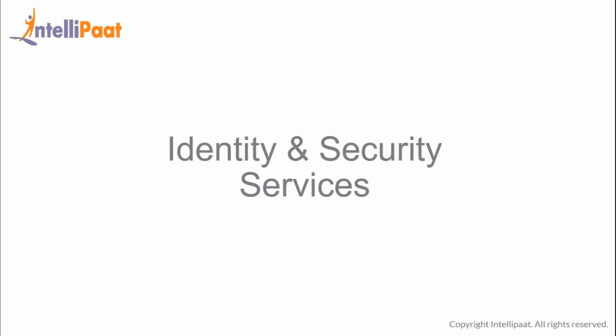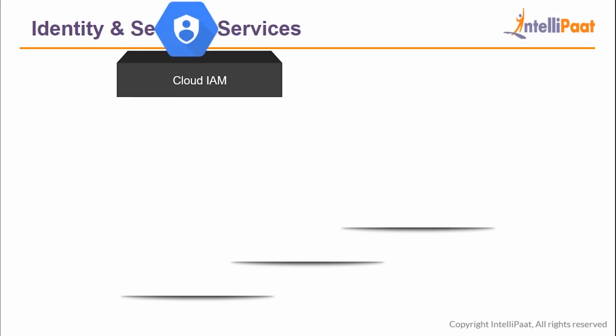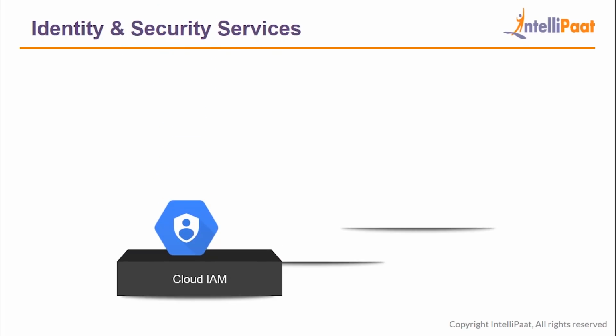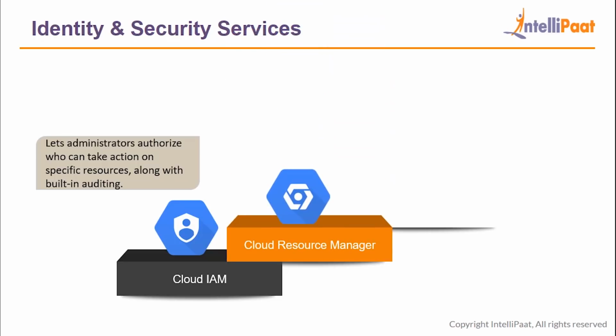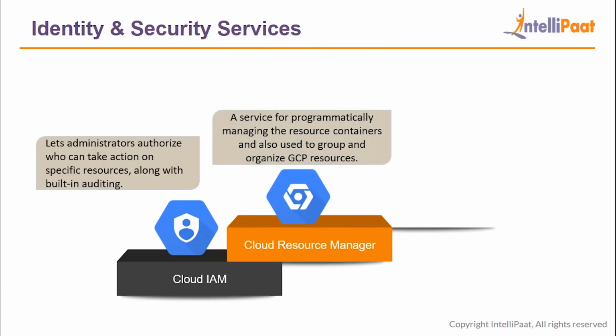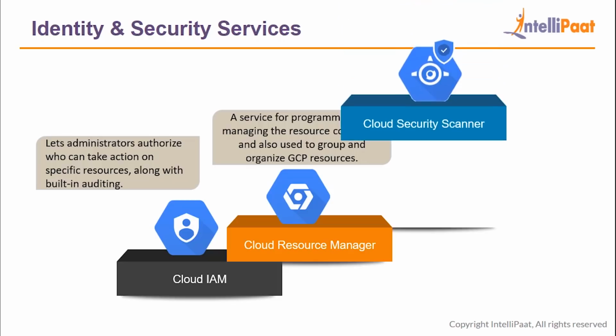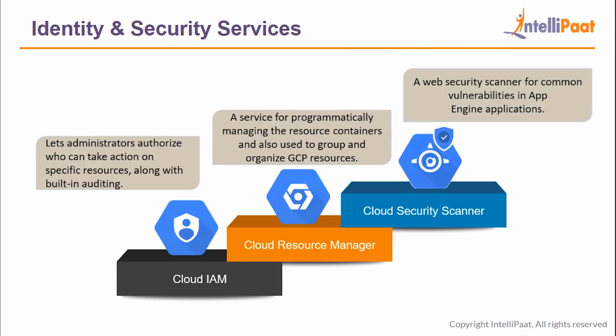After big data services, we have identity and security services. So first we have Cloud IAM. Cloud IAM lets administrators authorize who can take actions on specific resources, along with built-in auditing. After that we have Cloud Resource Manager, a service for programmatically managing resource containers, also used to group and organize GCP resources. Then Cloud Security Scanner, a web security scanner for common vulnerabilities in App Engine applications.